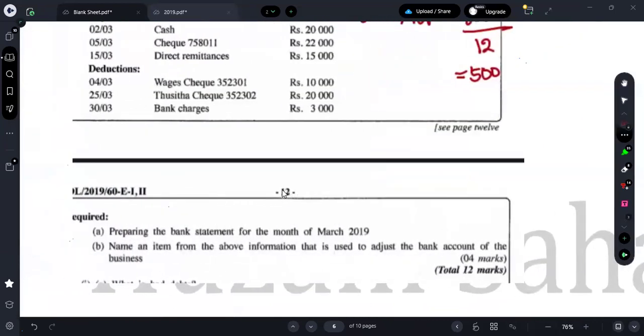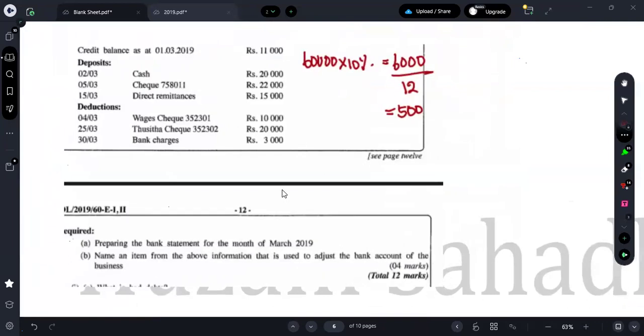It's a new type of question, right? In all the previous papers, they were asking for the adjusted bank account and bank reconciliation statement. All of a sudden, our examiner is expecting you to prepare a bank statement. In all the previous papers they gave the bank statement. Here they are asking you to prepare the bank statement. If you are not ready to do it, then there will be a problem. Simply, you will lose 4 marks.